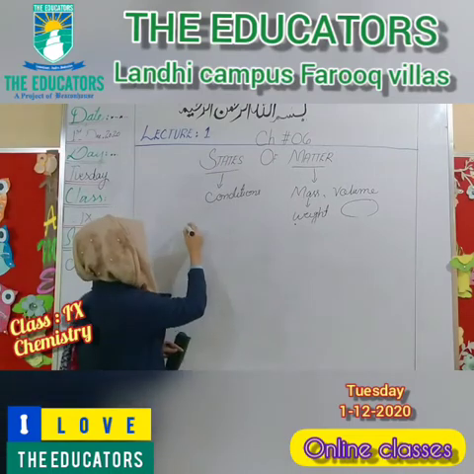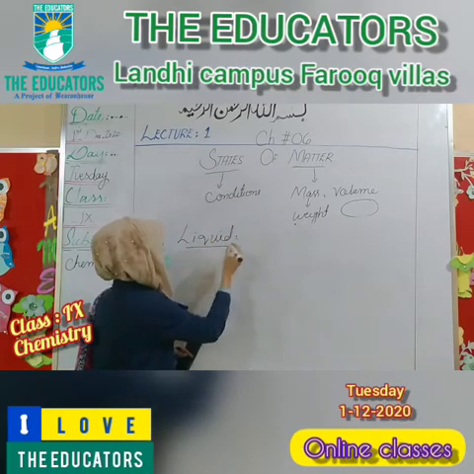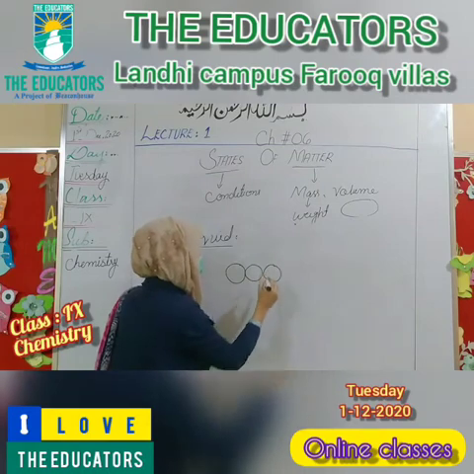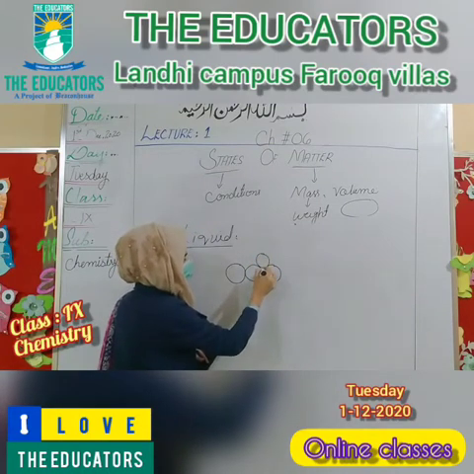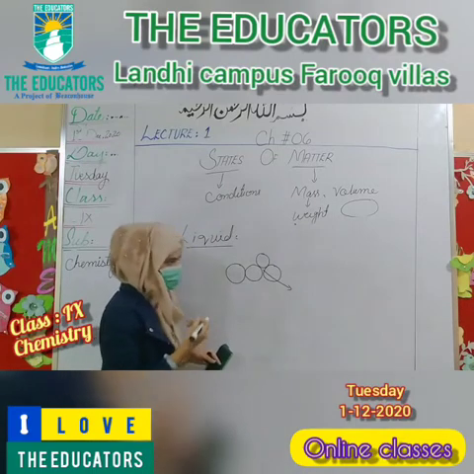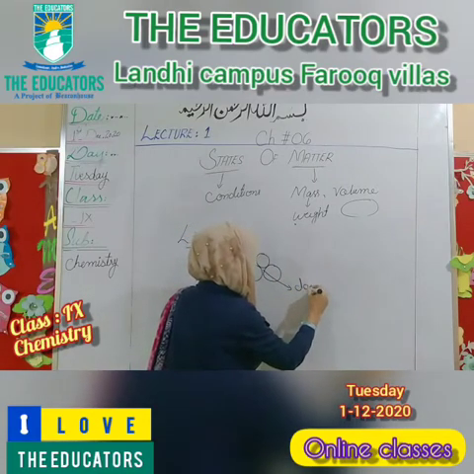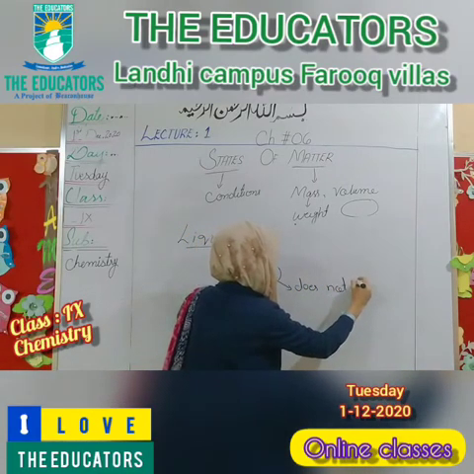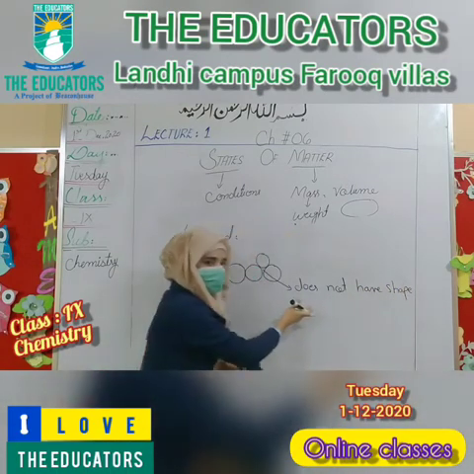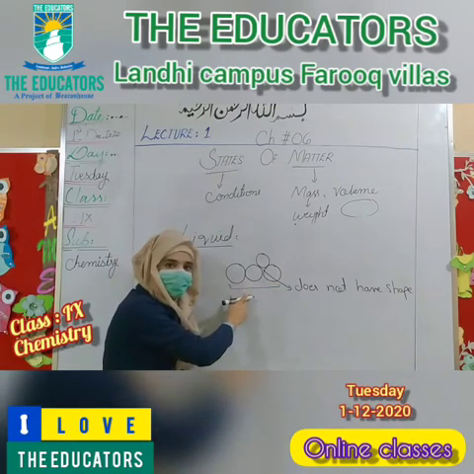Now let's talk about liquids. Inside a liquid, the molecules are arranged side by side, but there is certain space between the molecules. That's why we say the molecules of a liquid do not have a particular shape, but they are arranged side by side and occupy certain space.